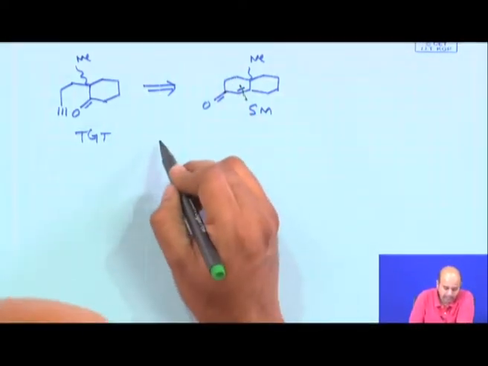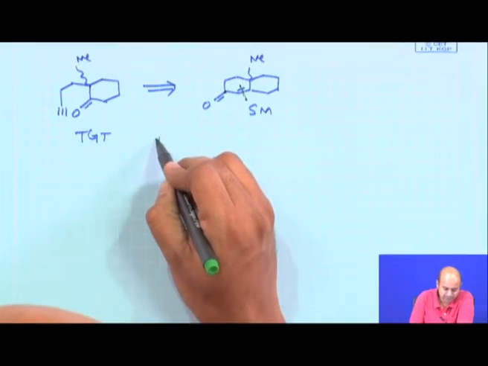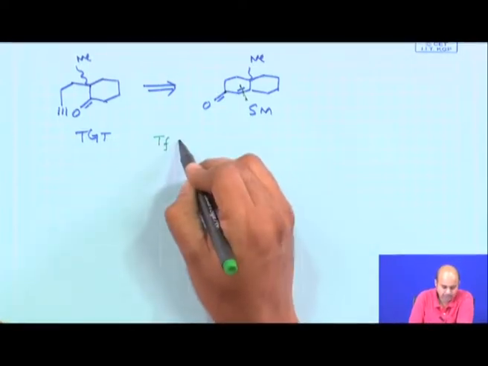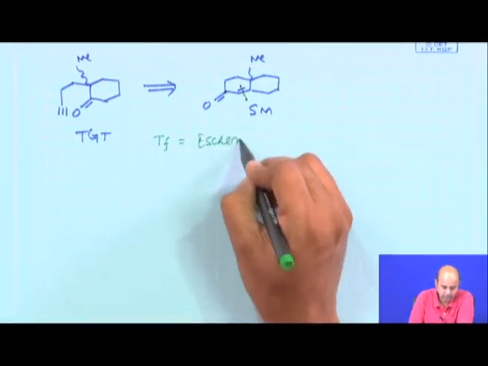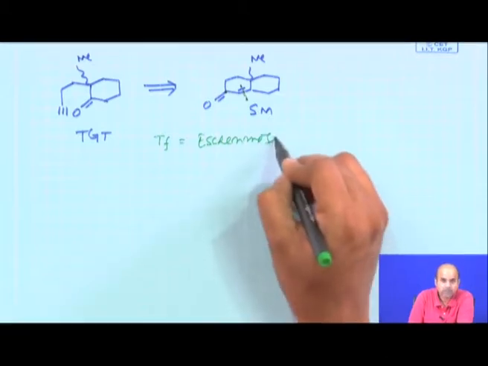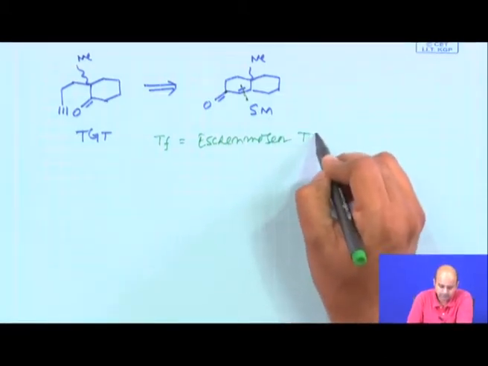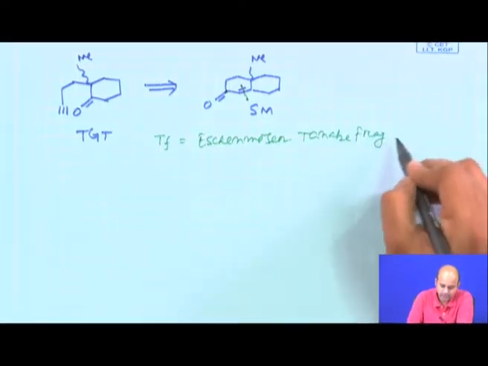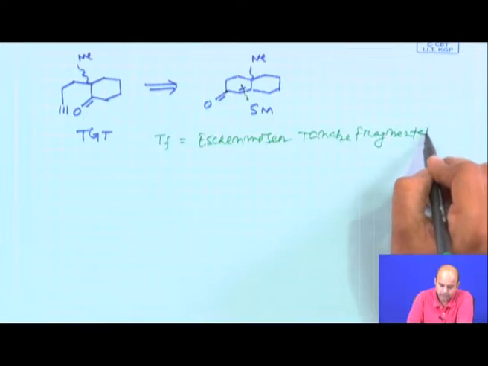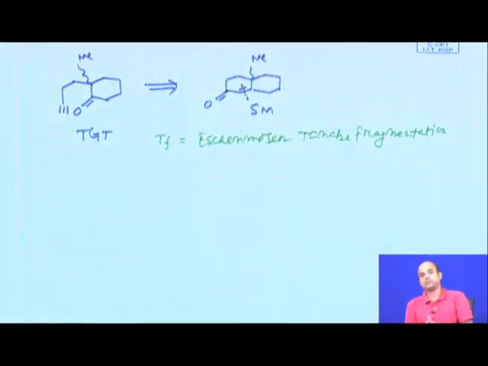Now, here I will try to first talk about a reaction or a transformation which is named as Eschenmoser-Tanabe fragmentation. This is the key reaction which we will be using in our discussion for solving this problem. I am not sure whether all of you know this fragmentation, but it is a very unique transformation. Probably it is not given in many textbooks, but we first discuss it.